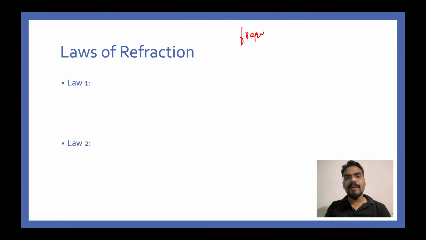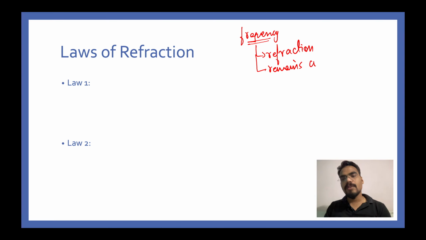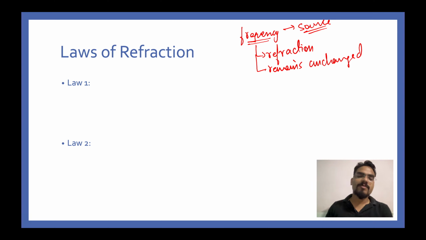So the frequency of a light wave or a light ray which is undergoing refraction remains unchanged, because frequency is the property of the source. I'm sure you guys are well versed with this and you understand this point.